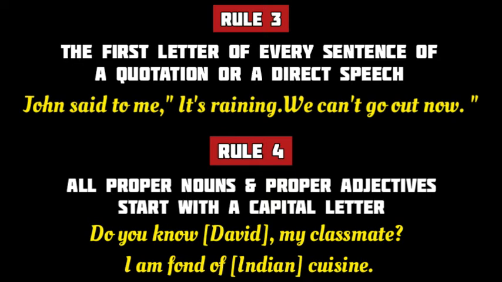Now rule number 4 says that all proper nouns and proper adjectives begin with a capital letter. In the first example, David is a proper noun, it is somebody's name, so D is capitalized. We know that a proper adjective is an adjective made from a proper noun. In the sentence, "I am fond of Indian cuisine," Indian is a proper adjective derived from the proper noun India, modifying the noun cuisine here. So the first letter of the proper adjective Indian, I, is capitalized.